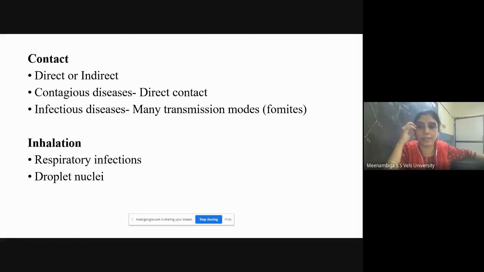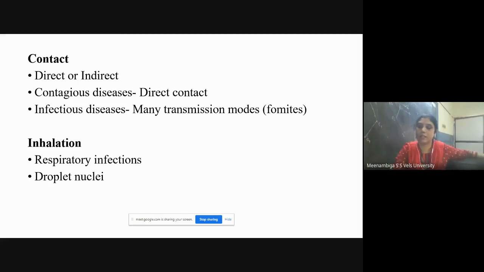Have you heard about the word fomites? Fomites are nothing but the materials, such as clothing, pencils, toys, and from these materials we are getting the infection. So mostly the direct contact transmitted diseases are called contagious diseases, and the fomites transmit, that is the infection transmitted through these inanimate objects, that is non-living objects, are infectious diseases. This is regarding the contact. This is one method of transmission.